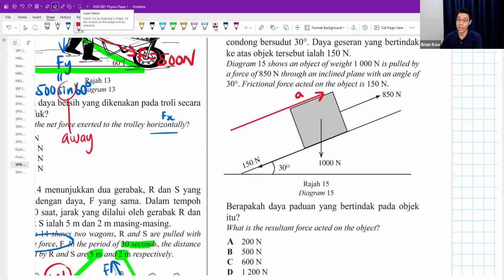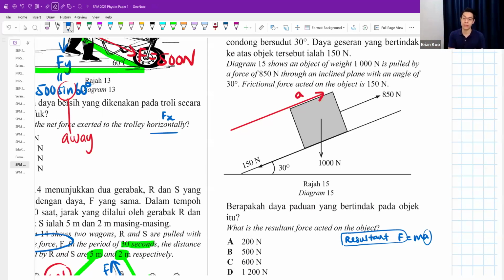So resultant force can only come from everything that contributes to acceleration. Remember that. According to your F equals ma, guys, please don't always think that F is just a normal F. This F is always the resultant force equals ma. The acceleration is always related to the resultant force. So whoever gives you resultant force also gives you acceleration.